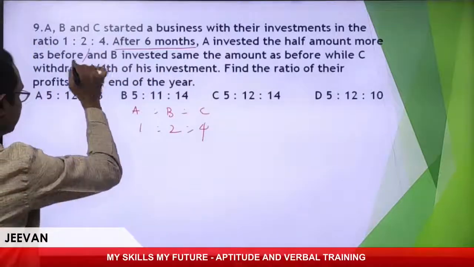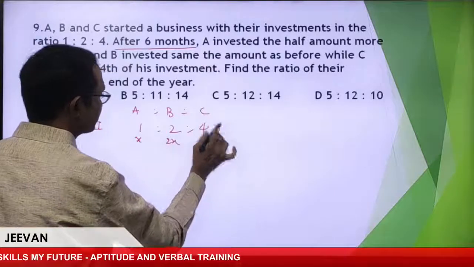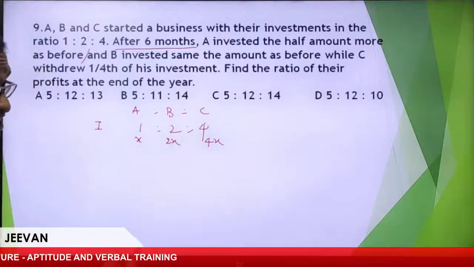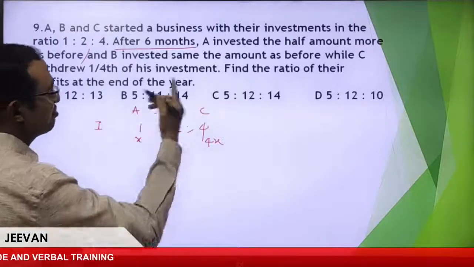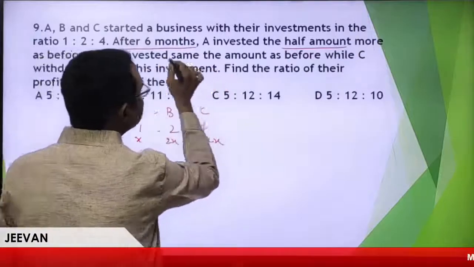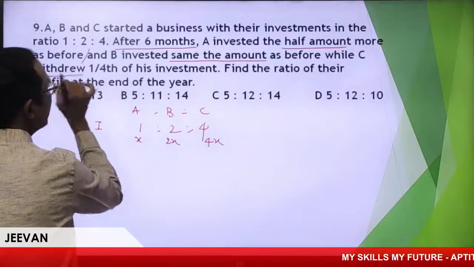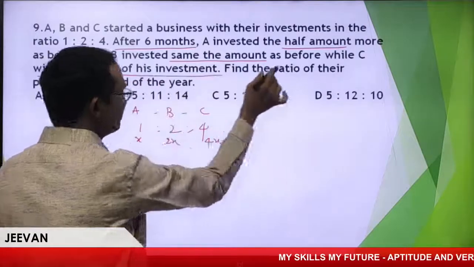So let us take X, 2X, 4X. After 6 months, A invested half more, B invested same amount, and C withdrew 1/4 of his investment. Great.